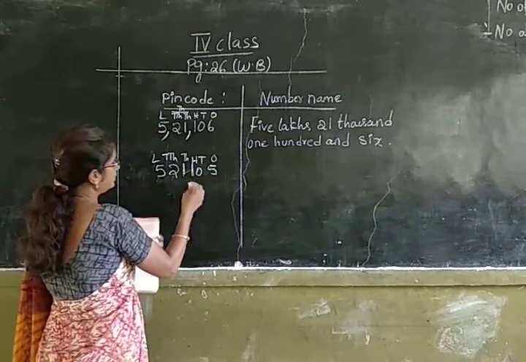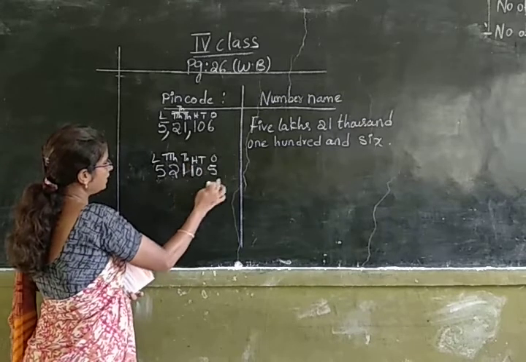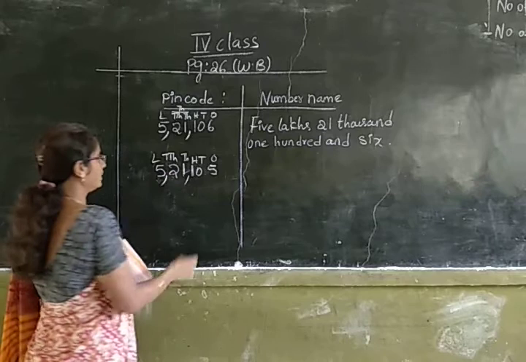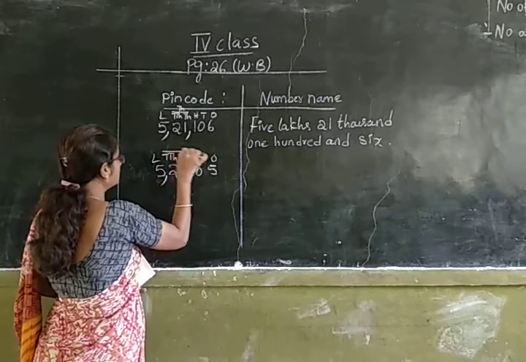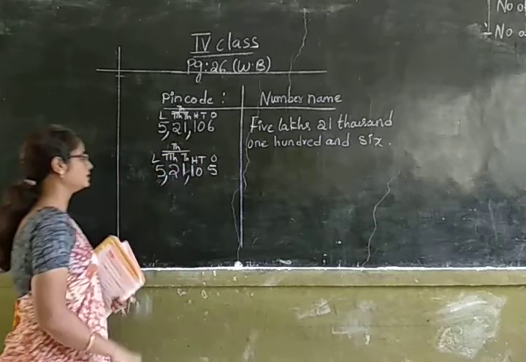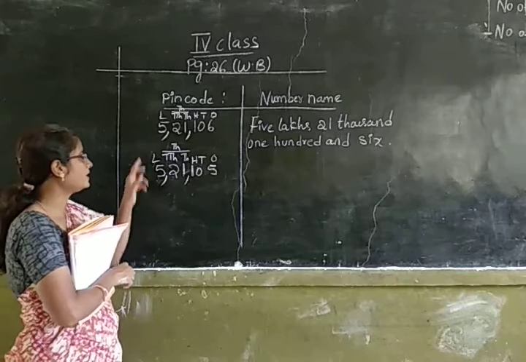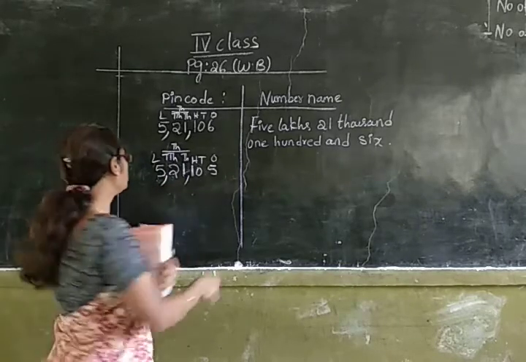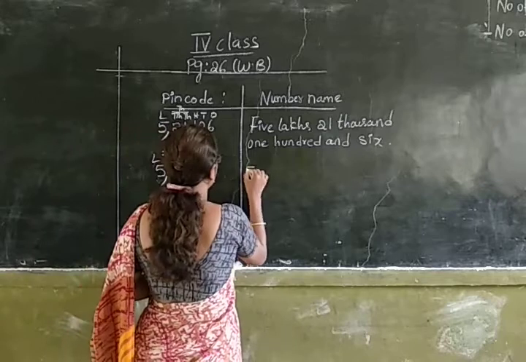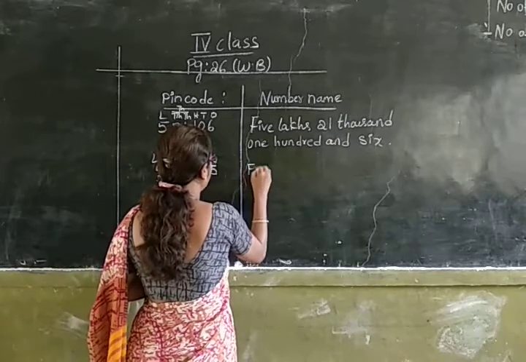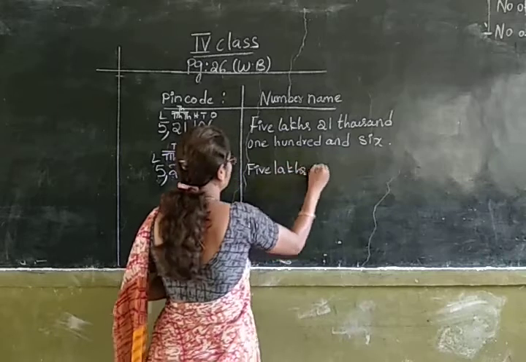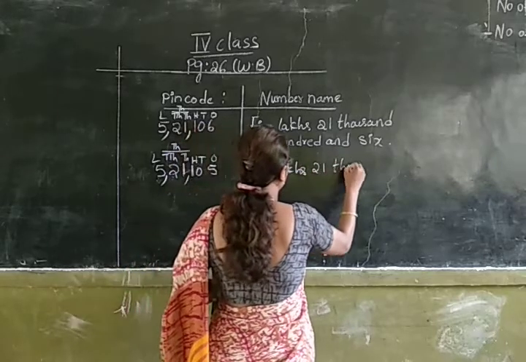So after writing the places, you place the comma after hundreds place and after 10,000s place. 10,000 and 1,000 comes to the thousands period. So 5 lakhs 21,105. You can read this number as 5 lakhs 21,105.